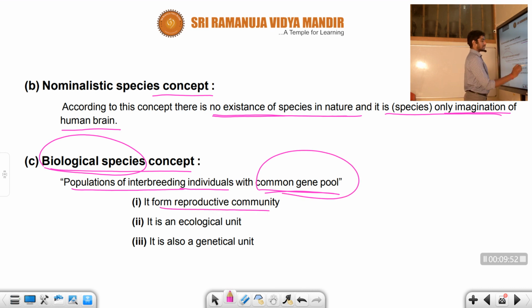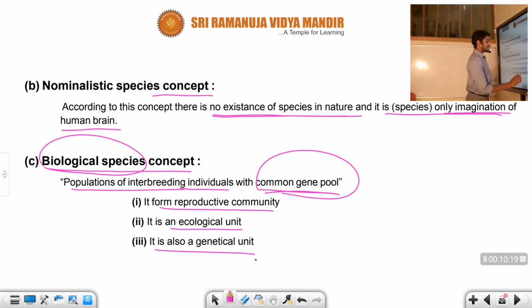It is a form of reproductive community, a continuous reproductive community. That means the organism attains a continuous reproduction process, right? And it is an ecological unit, where the organism shares an interrelationship with the other organisms among the ecological balance, right? It maintains the ecological balance in the ecosystem.